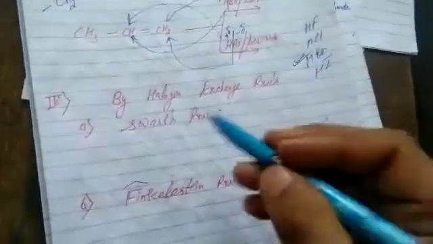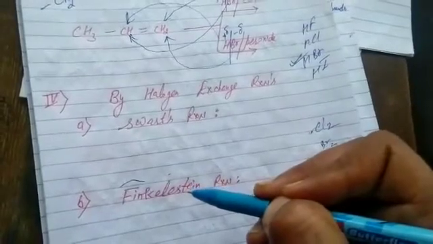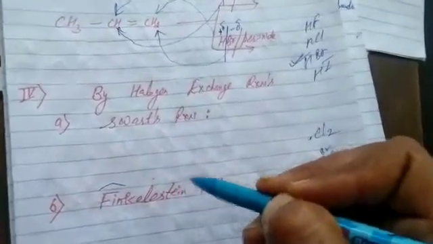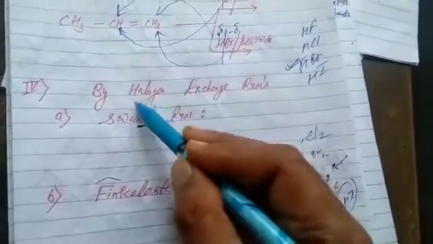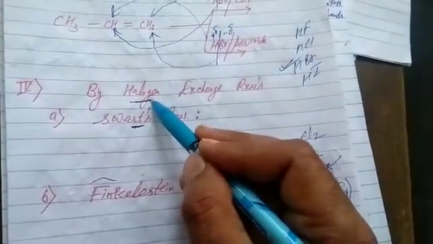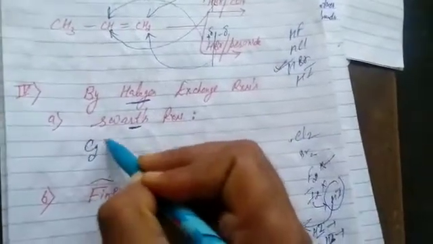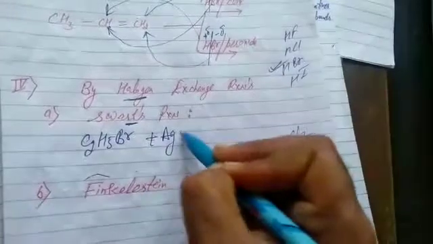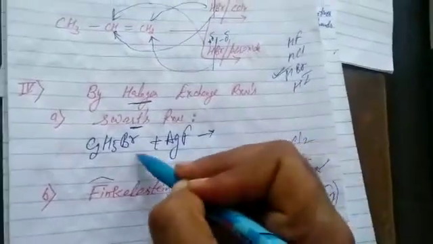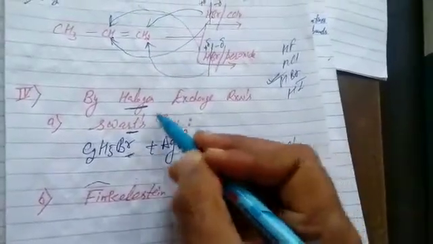So Swarts reaction is a halogen exchange reaction, and Finkelstein reaction is again a halogen exchange reaction. Swarts reaction, students, is a halogen exchange reaction in which a halogen atom is replaced by fluoro group. That's your double displacement reaction. Please do it yourself.